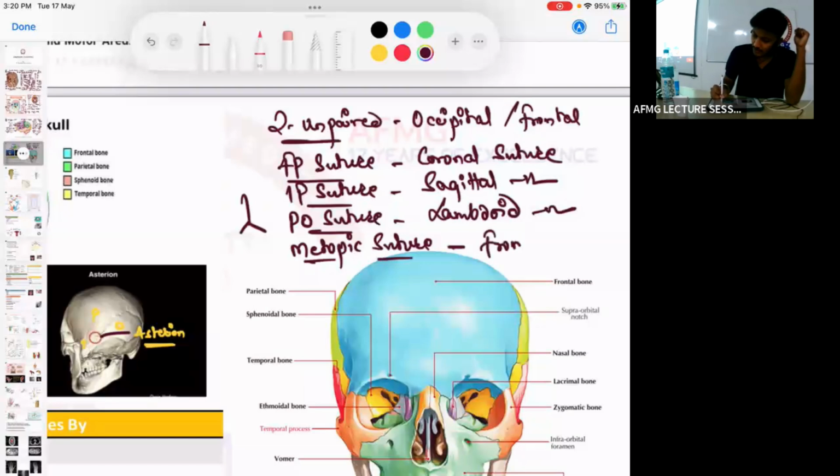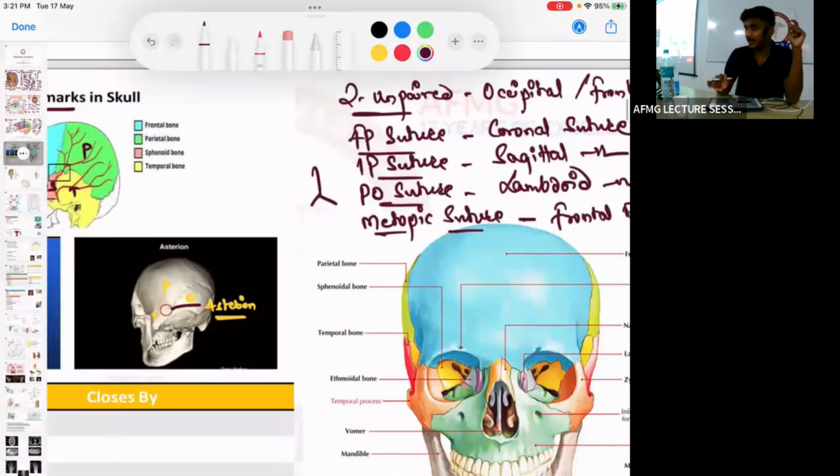Okay, so metopic suture is a suture in the frontal bones होता है, बाद में तो एक ही हो जाता है. तो frontal bone का जो suture होता है, it is called as the metopic suture. Okay, important, याद रखना, कोई दिक्कत नहीं है इसमें.